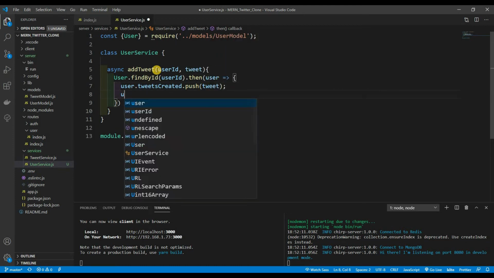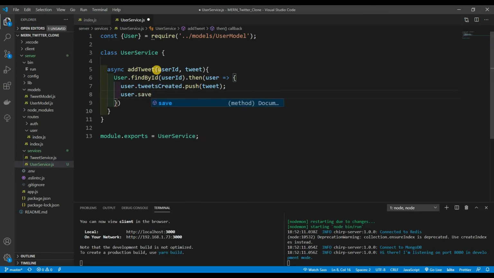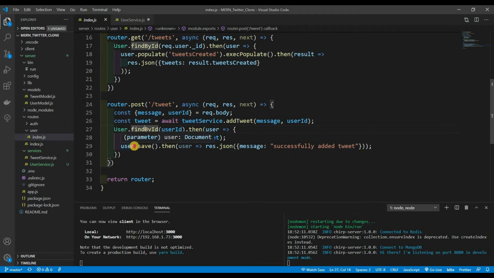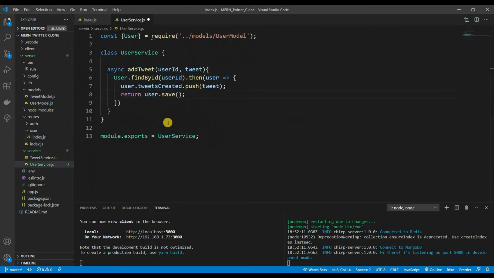And then we're going to return user.save. As you can see, that's exactly what we're doing down here. We're just doing user.save and then sending back a message, successfully added tweet. So nothing too fancy. This is all we're doing right there.